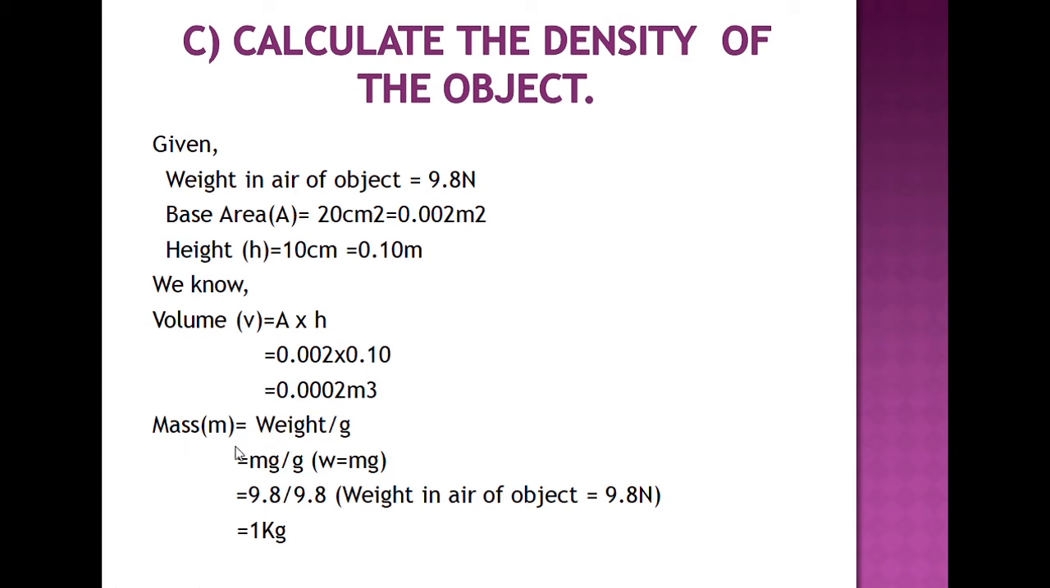Now mass. Mass, denoted by M, equals weight divided by g. We know that weight, denoted by W, equals mg. By replacing weight by mg, we got this value. We also put in the object's weight in air, 9.8, and we got the mass of the object, 1 kg.